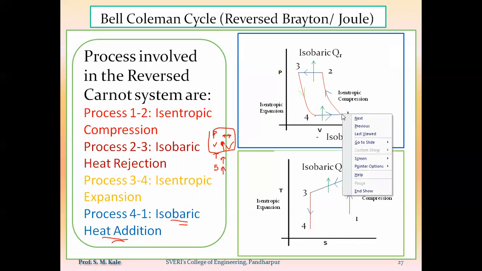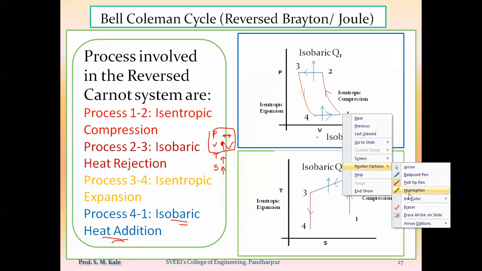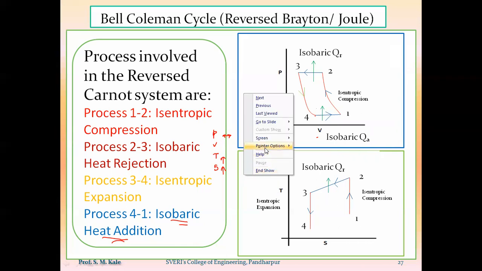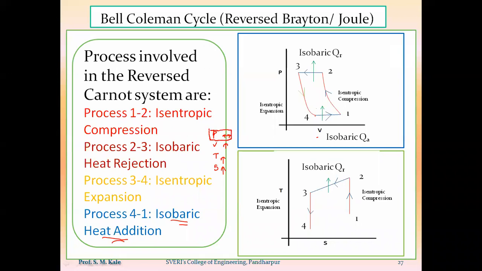Now on the TS diagram, the same process I have to draw. Volume increases. As we have to draw a constant pressure line, we know the nature of the constant pressure line.